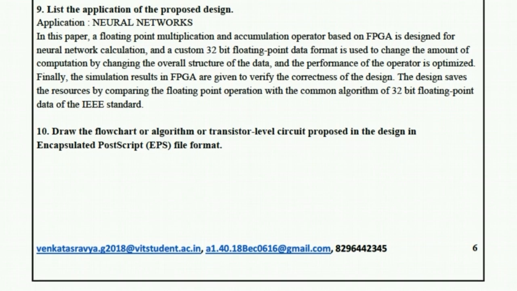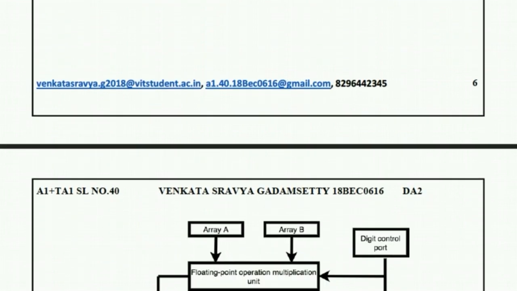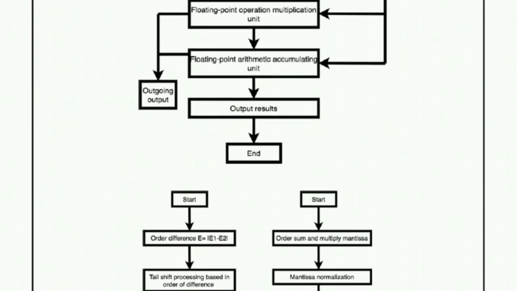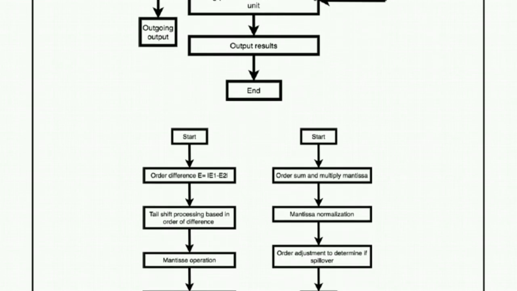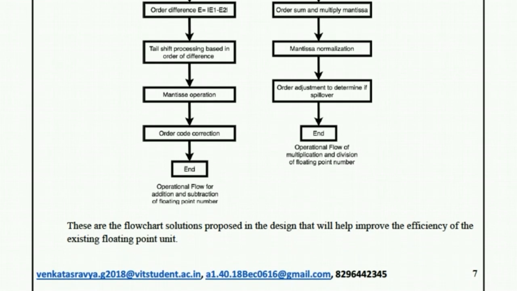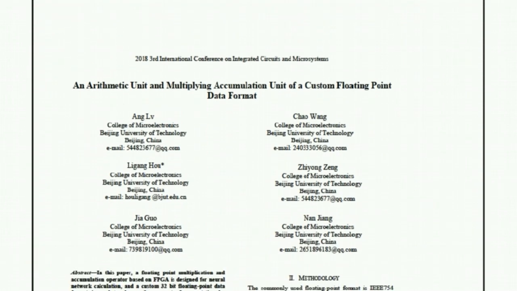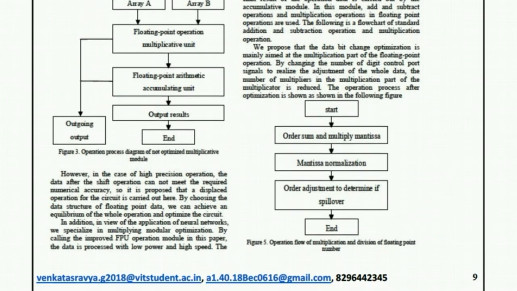So in our brain, as we do calculations, the same thing will be portrayed in neural networks. So this architecture can be used in neural networks. And this is the final block diagram flowchart that was obtained through their findings, and this just splits it up into two separate parts, one for addition and one for multiplication. And this is the paper that I have referred to make these conclusions.